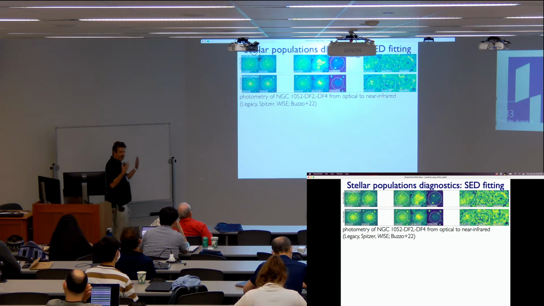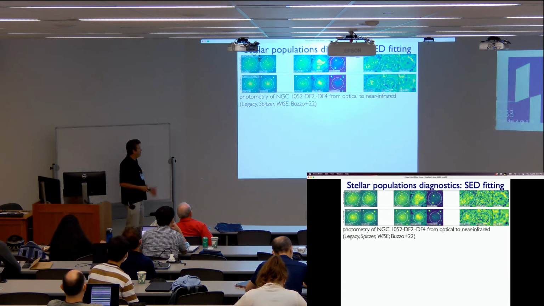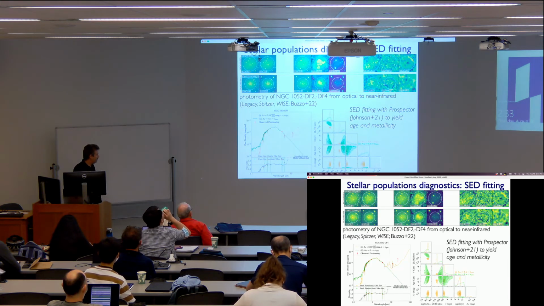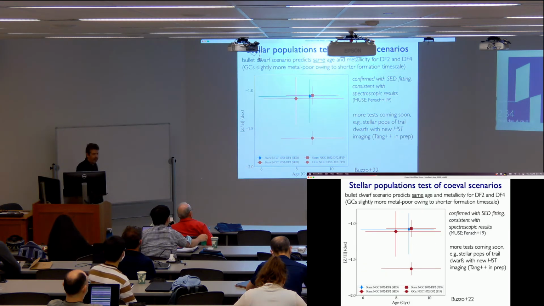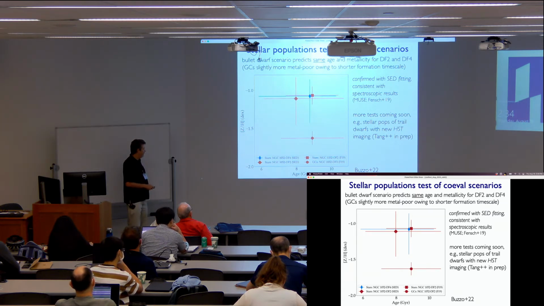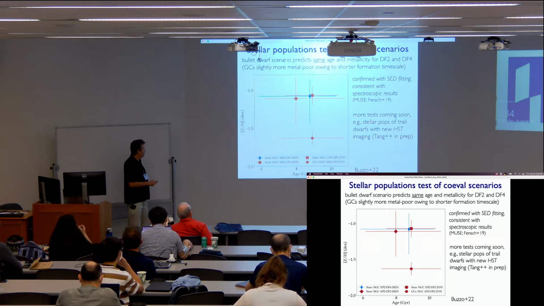If you have two galaxies that formed at the same time, they should basically have the same stellar populations. One way we've done this so far is SED fitting from the optical to the near infrared using Prospector to get out the ages and metallicities. And here are the results. With that kind of data, your error bars are going to be large, but they are at least consistent. The stars in those two, this one and this one, are basically right on top of each other in this plot.